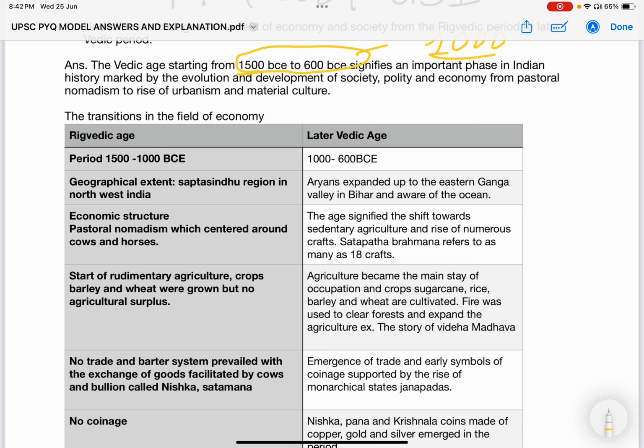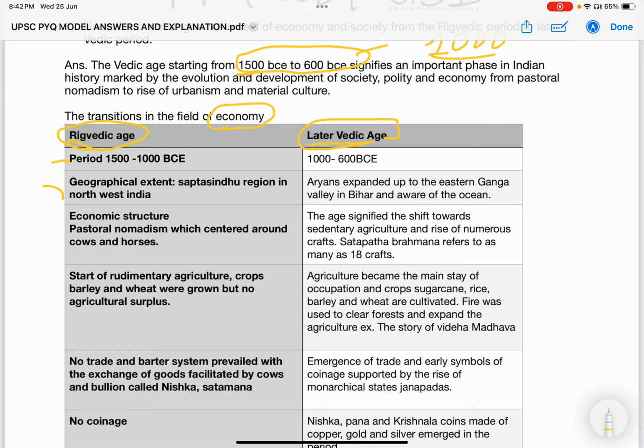Now, coming straight to the body. We all know the important markers of economic and social change. The subject is known to everyone, but how we present it is important. It is easy to present the content in a tabular form such that we highlight each and every aspect of the given question. In the table, the first topic is society and the next topic is economy. We will be discussing the differences or changes in economy from the Rigvedic age to the later Vedic age.